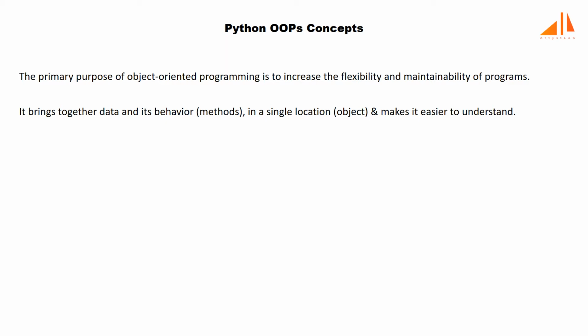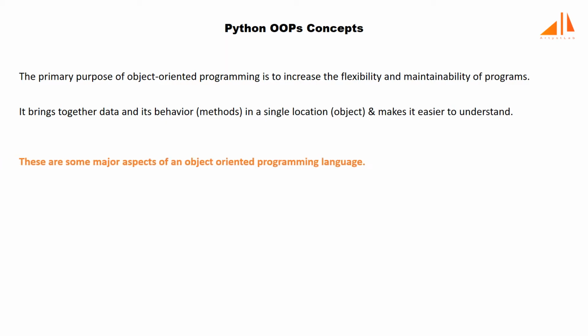In this tutorial, we'll cover each and every detail related to the Python OOPS concept so that you can properly use these concepts during programming. These are some major aspects of an object-oriented programming language: object, class, inheritance, polymorphism, encapsulation, and data abstraction. Let's discuss each of them one by one.